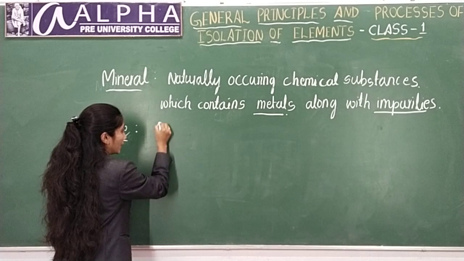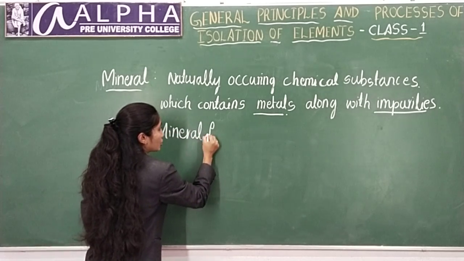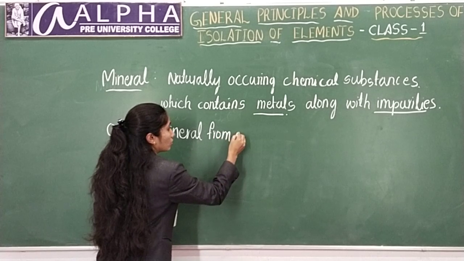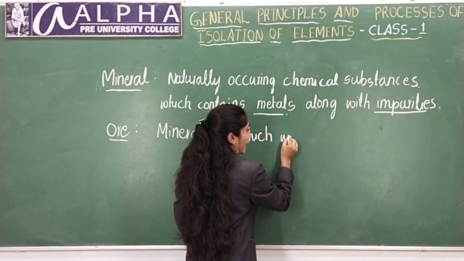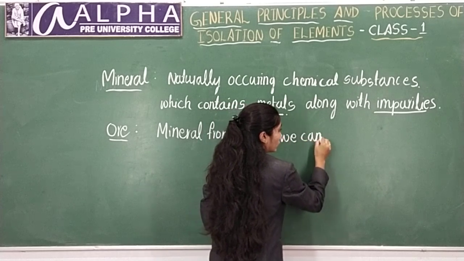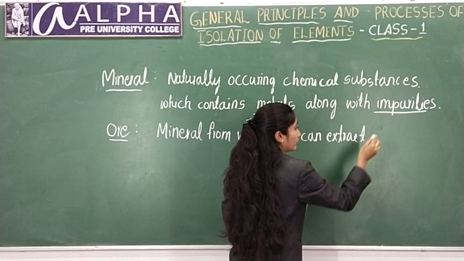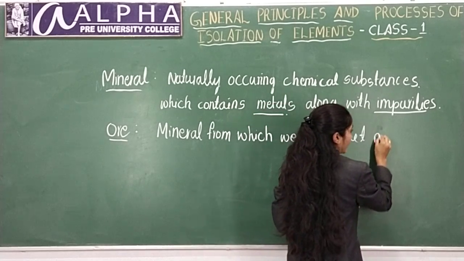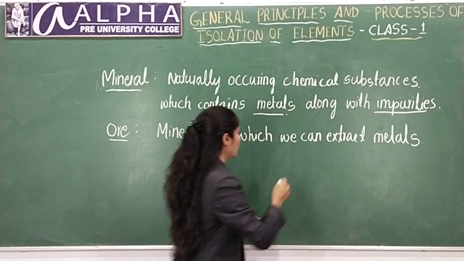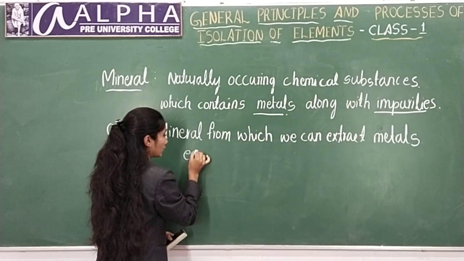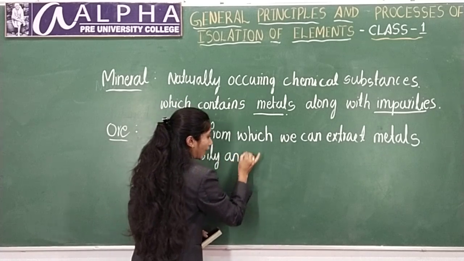It is a mineral from which we can extract metals easily and economically.